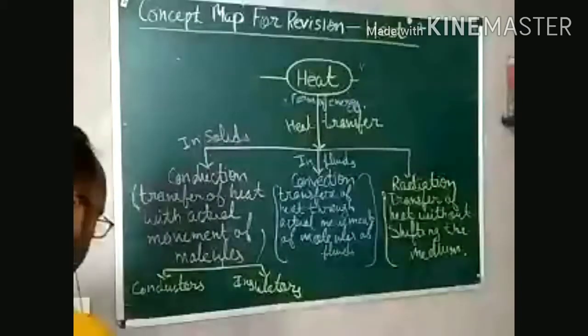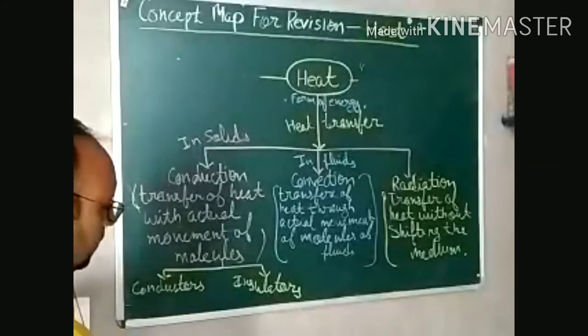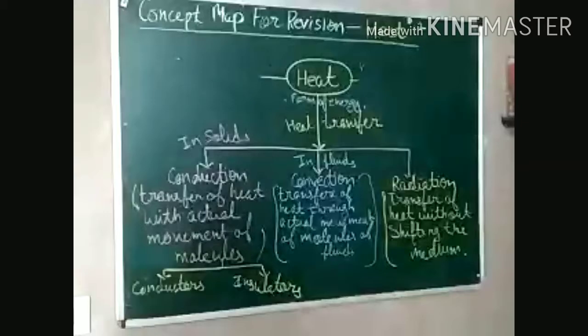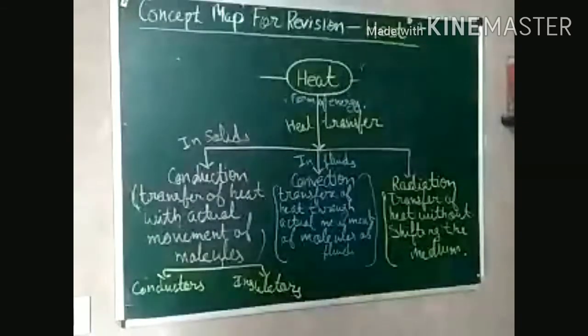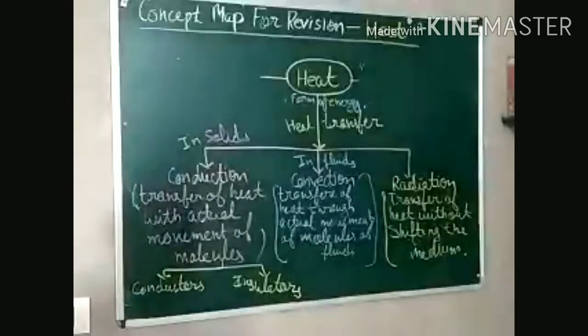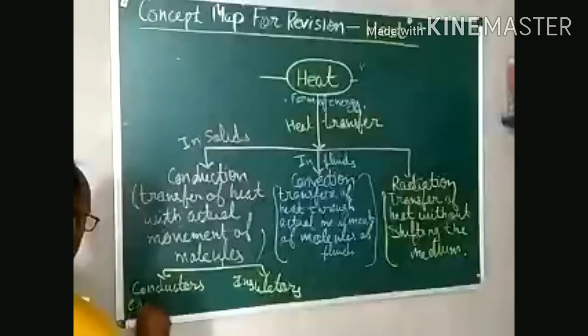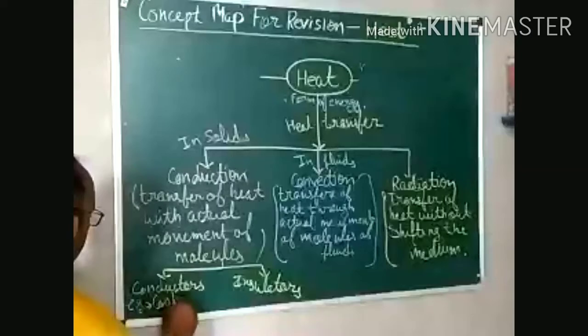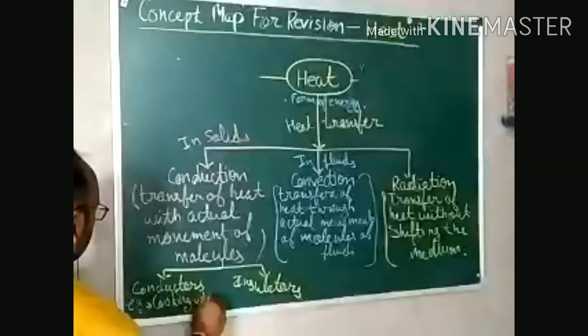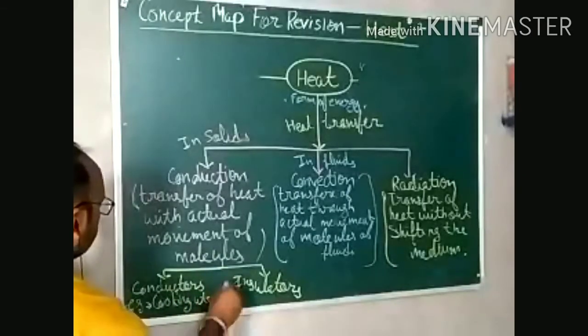So for conduction, you can write the examples. Like we are using cooking utensils at home. These are good conductors. Thermometers, these are good conductors. Example you can take cooking utensils.